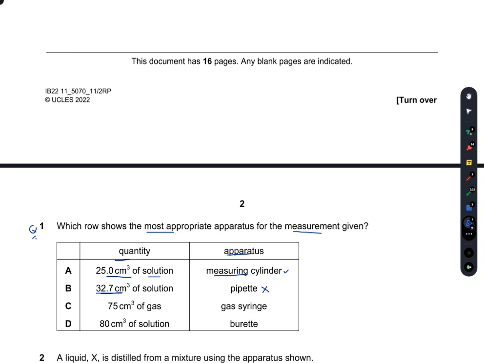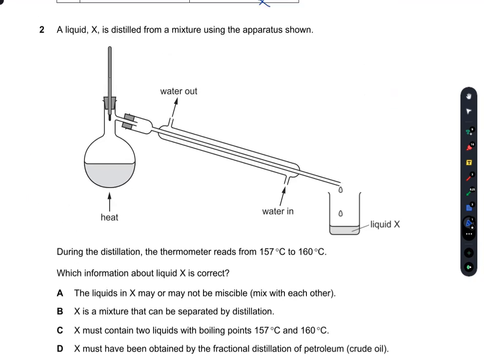C is 75 cm³ of gas, so yes, a gas syringe would work here. For 80 cm³ of solution, a burette, no, a burette again won't work here. For 25 cm³, I may use a burette, I may not use a measuring cylinder. So obviously C makes the most sense, and C is the best option.